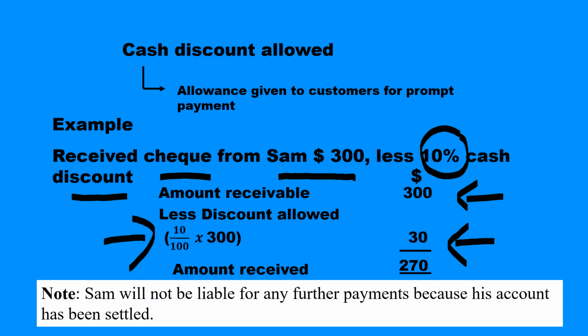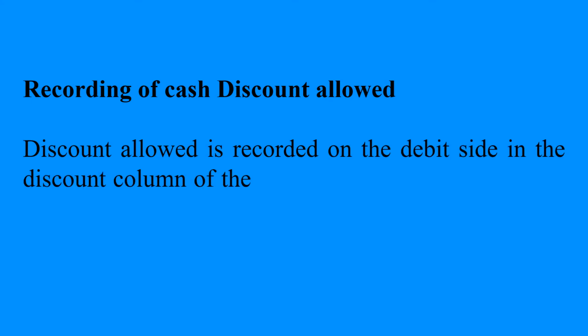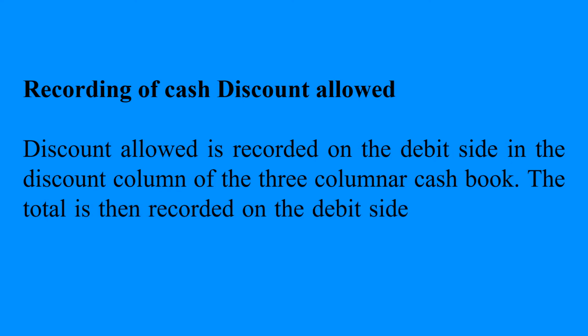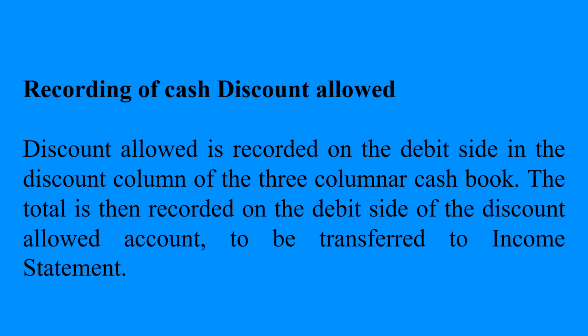Discount allowed will be recorded under expenses when we prepare our financial statements. How is the cash discount allowed recorded? Discount allowed is recorded on the debit side in the discount column of the 3-column cash book. The total is then recorded on the debit side of the discount allowed account to be transferred to the income statement.